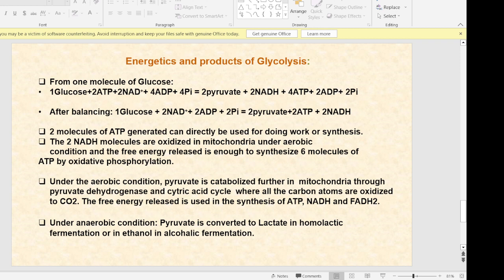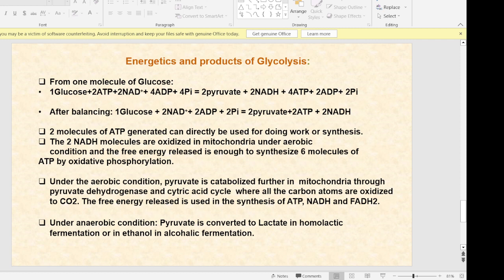The 2 molecules of ATP generated can be directly used while doing work or synthesis. The 2 NADH molecules are oxidized in mitochondria under aerobic condition, and the free energy released is enough for synthesis of 6 molecules of ATP by oxidative phosphorylation. That means 1 molecule of NADH gives 2.5, or rather 3, ATP molecules.